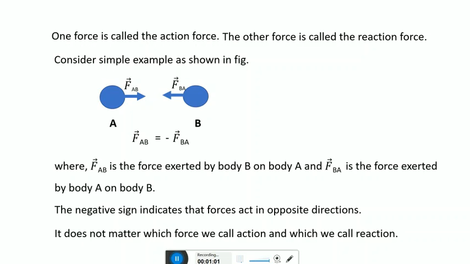It does not matter which force we call action and which we call reaction. The force FAB that body B exerts on body A is sometimes called the action force, while the force FBA that body A exerts on body B is called the reaction force. You can also label the force FBA as the action force and FAB as the reaction force. The action force is equal in magnitude and opposite in direction to the reaction force. It should be noted that action and reaction forces act on two different bodies.